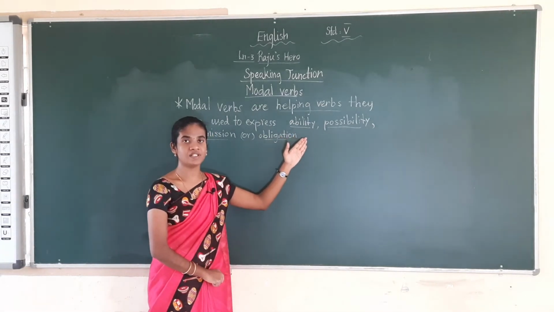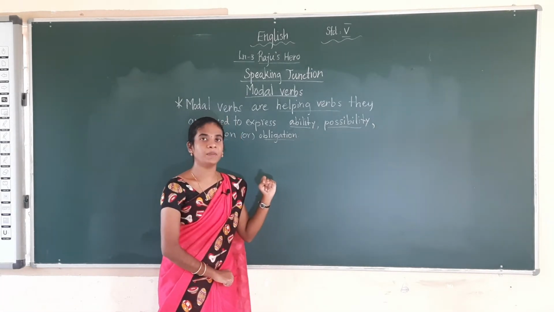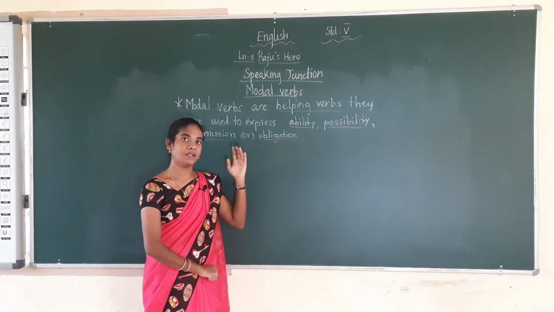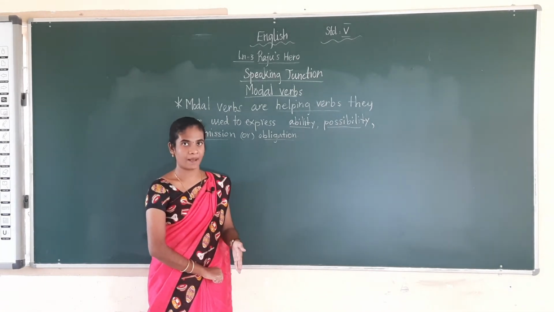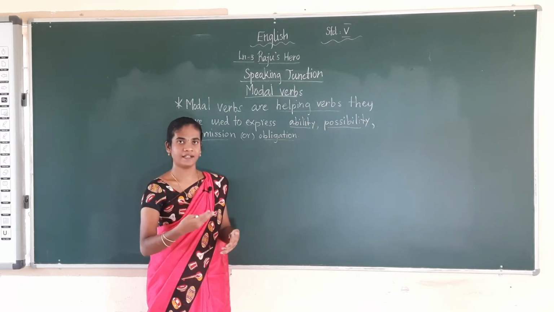Ability means in Tamil we say thiramai. Okay. Then possibility. Possibility in Tamil we say saathiyam. So it may happen or may not happen. We say, it may rain or may not rain. Like that we will say.